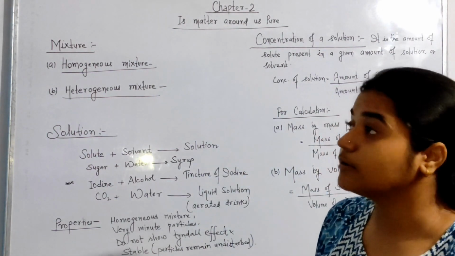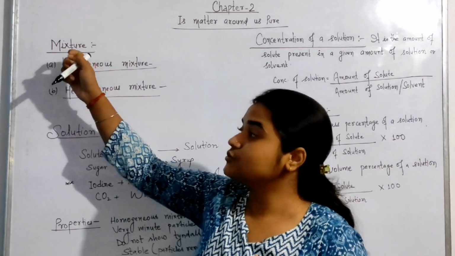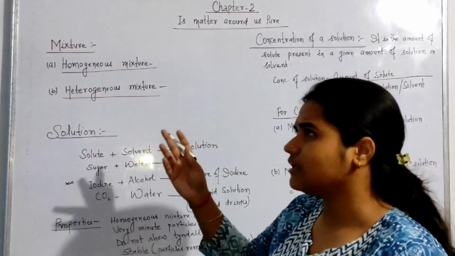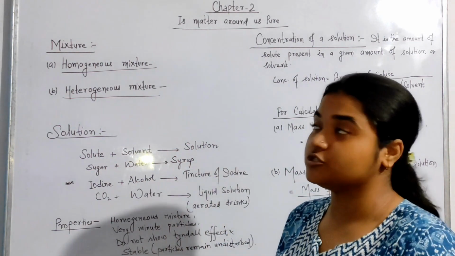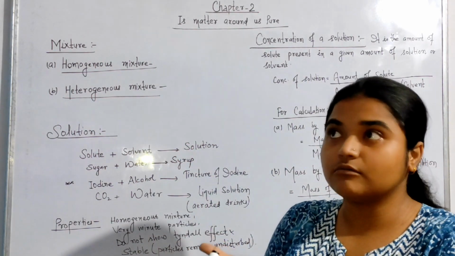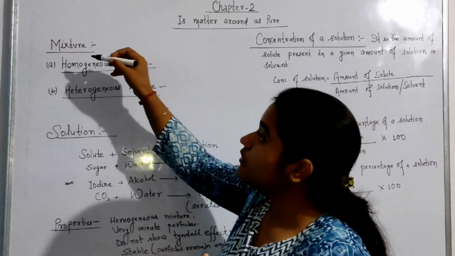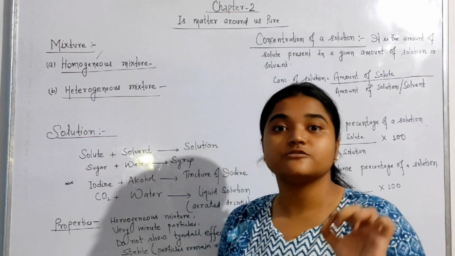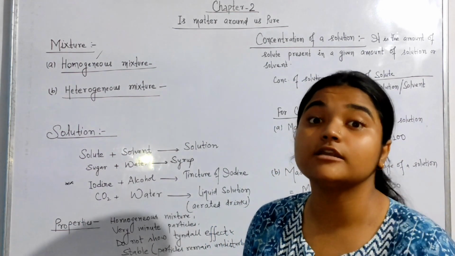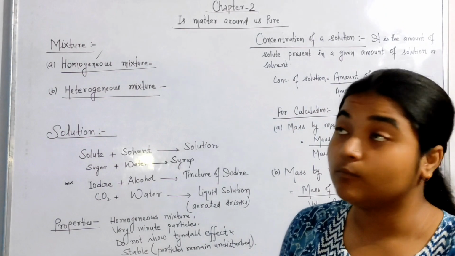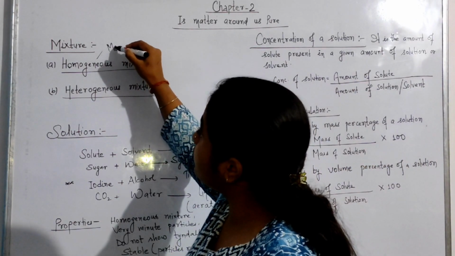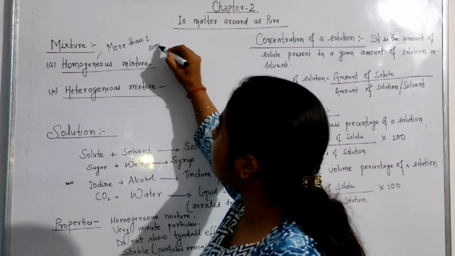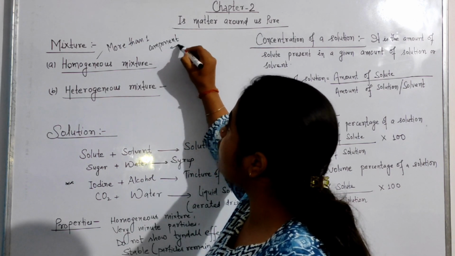Whenever we talk about the impure state, it comes to the point of mixture. By the name we understand what a mixture is: mixed substances, isn't it? A substance which consists of more than one component in itself is called a mixture.